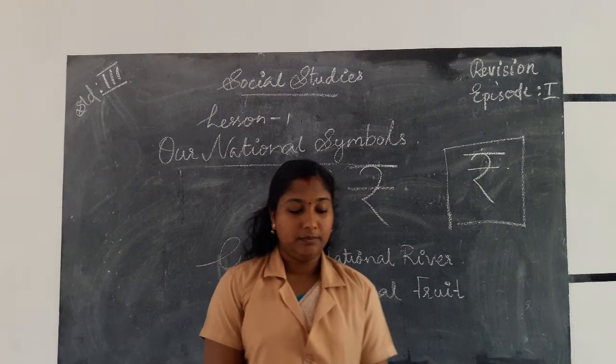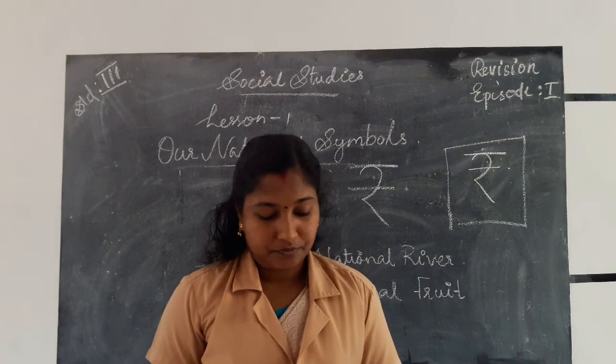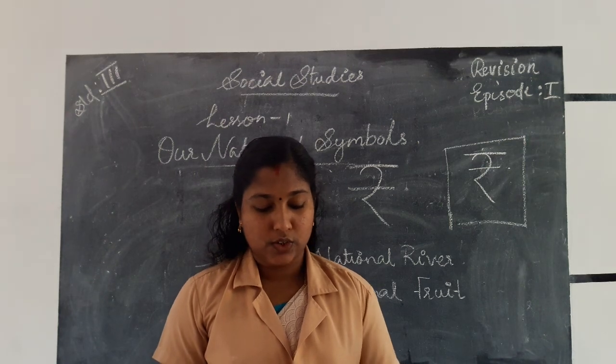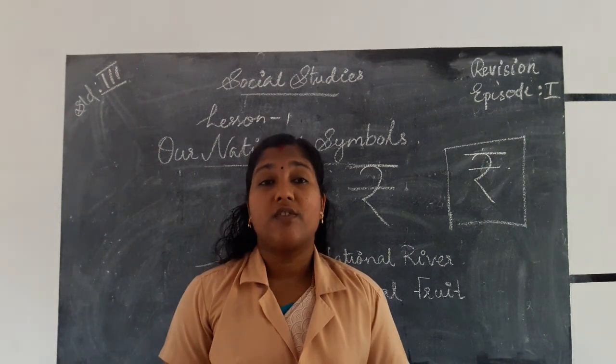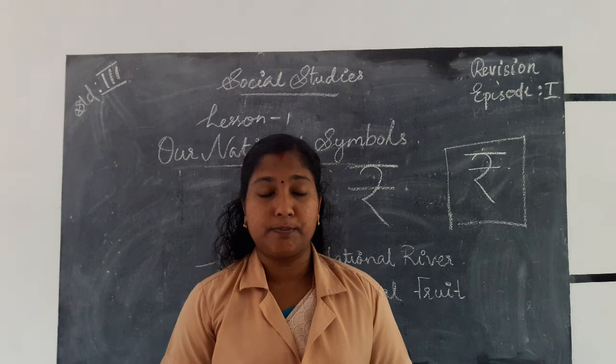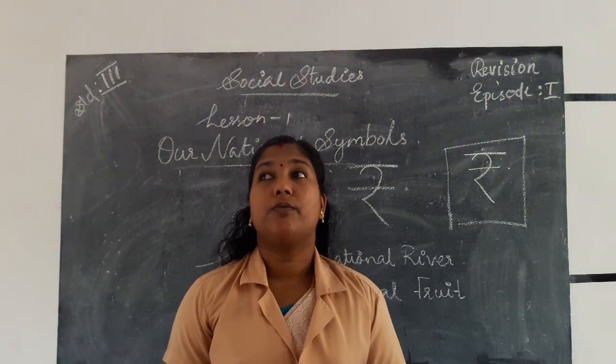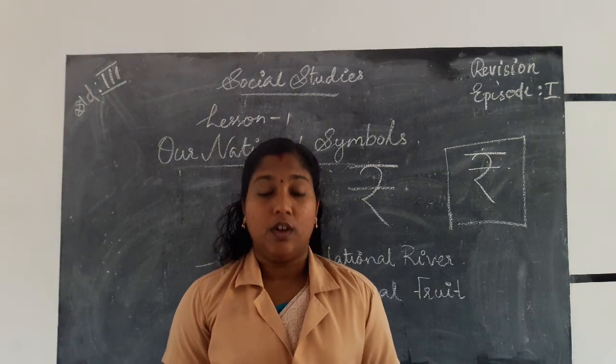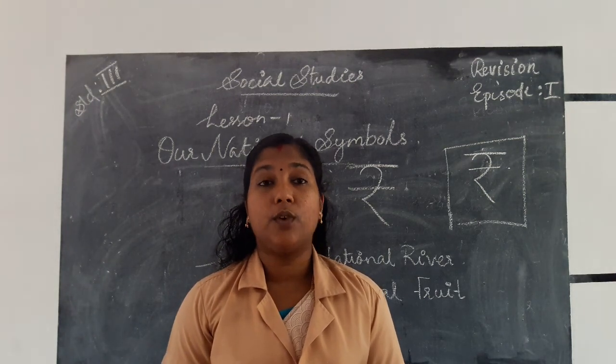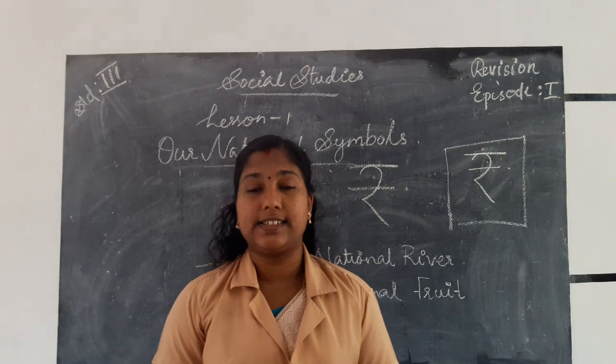Okay. Then we know that our lesson is over. So students, you should revise your lessons one by one, more and more times, so that we are ready to appear for our second terminal examination.